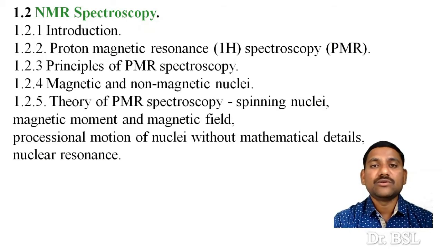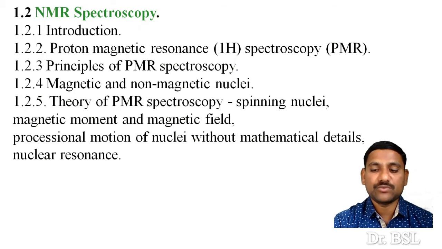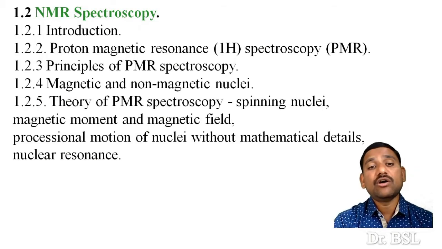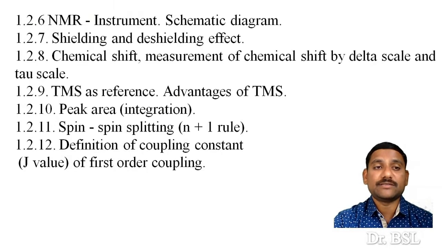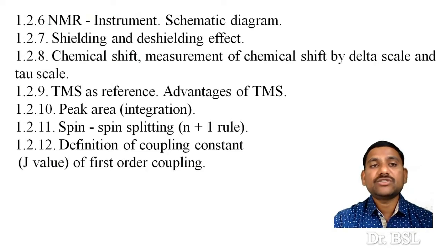In this also, after introduction, we will see proton magnetic resonance spectroscopy, that is PMR spectroscopy. In that, principle of PMR spectroscopy, magnetic and non-magnetic nuclei, theory of PMR spectroscopy, spinning nuclei, magnetic moment and magnetic field, precessional motion of nuclei without mathematical details, and nuclear resonance. The instrumentation of the NMR instrument in the form of a schematic diagram that we will see.